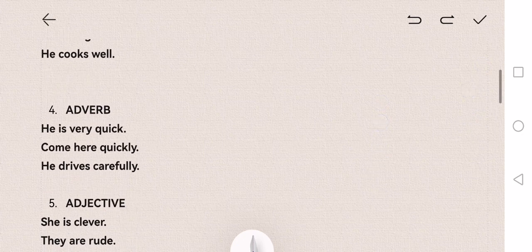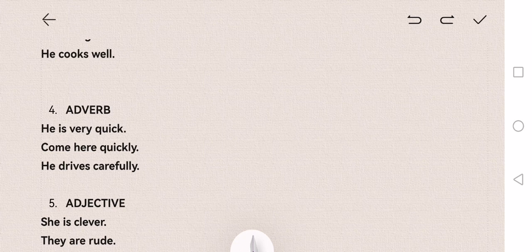Then adverb. Adverbs kind of modify adjectives. Okay, it gives the adjective a bit more extra say. So he is very quick. So he's very, very quick. So quick is an adjective. Normally, if you see any word which ends with ly, that's the first sign that it may be an adverb. So come here quickly. He drives carefully. Okay, so like be careful. Careful is an adjective, but he drives carefully. Carefully is an adverb. Okay, he's extremely sick. Extremely, that's an adverb.